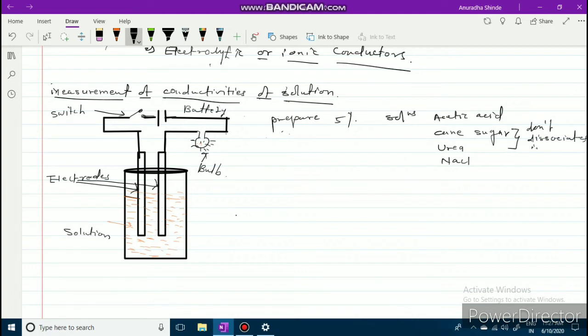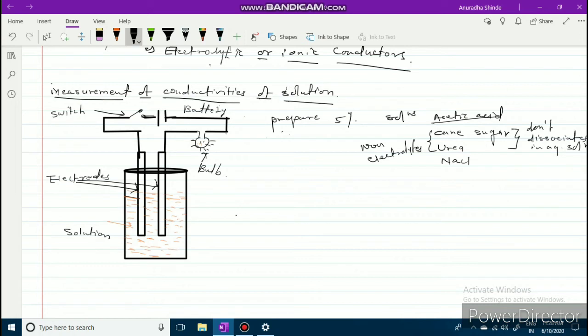Here the conductivities of these solutions are the same as that of water, so they are called non-electrolytes.